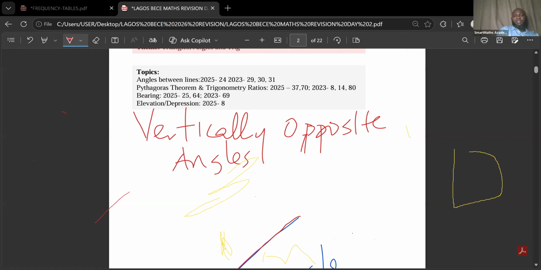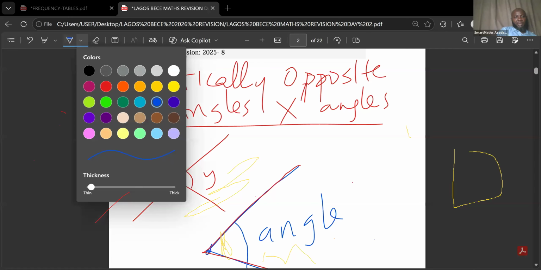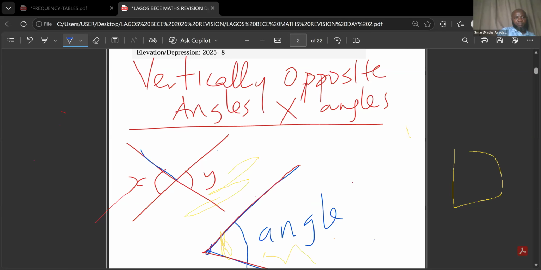So this one is X angles. It's going to give us X. This one has nothing to do with parallel lines. So anytime you see lines like this, let's say this angle is X and this one is Y. You can see the lines that form the angle X are this line and this line.